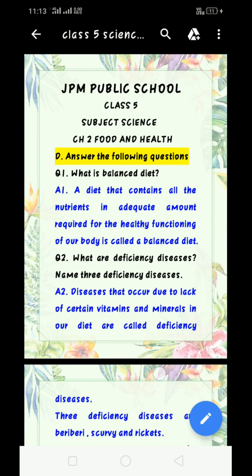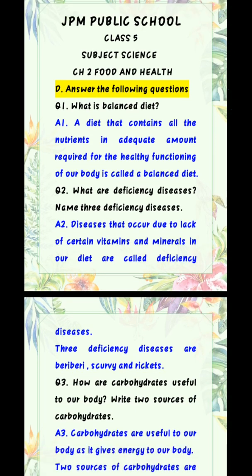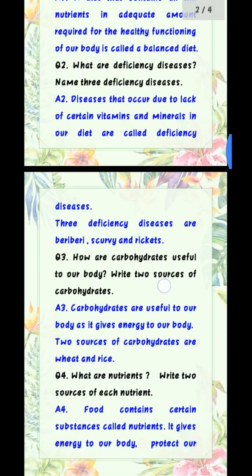Question 2. What are deficiency diseases? Name 3 deficiency diseases. Answer is diseases that occur due to lack of certain vitamins and minerals in our diet are called deficiency diseases. 3 deficiency diseases are beriberi, scurvy and rickets.